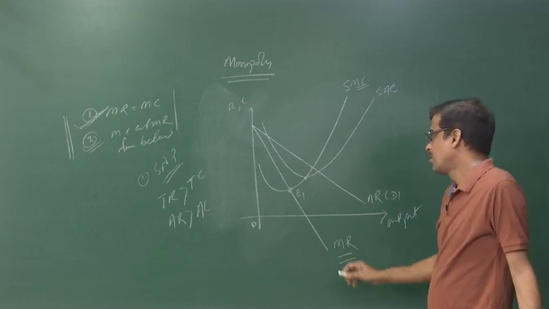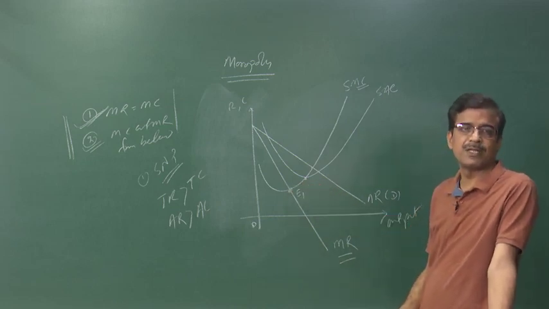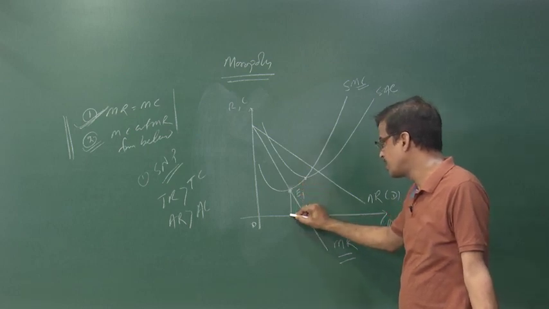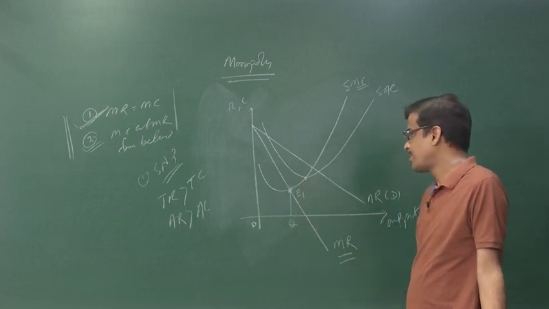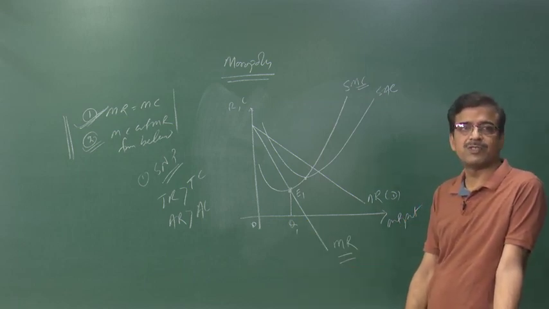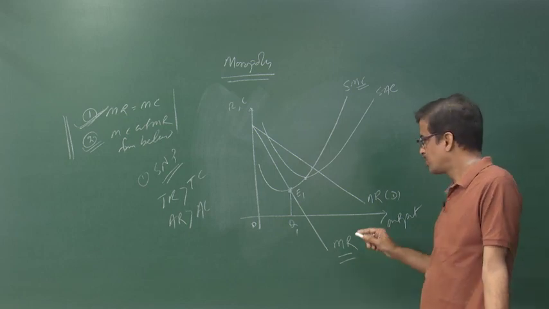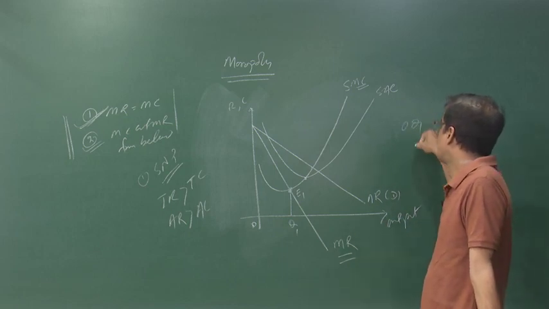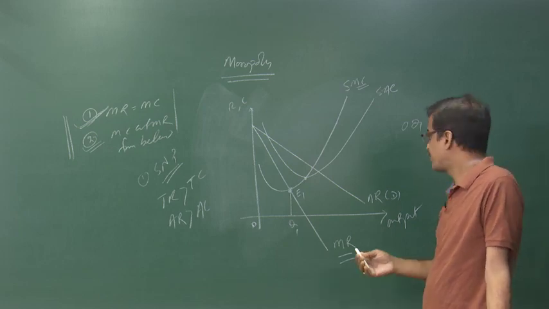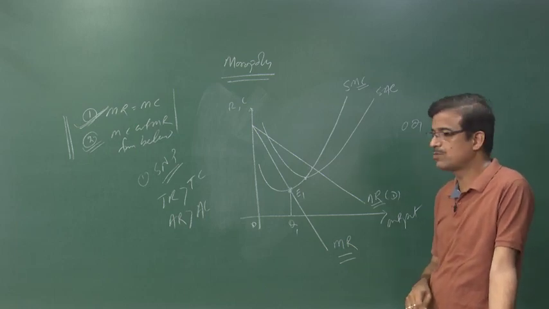Now, from that equilibrium point we have to drop a perpendicular to the output axis. While we drop a perpendicular to the output axis, we find the producer produces OQ1 amount of output. So, the output is OQ1, right, but what is the price? Now, price is represented by the demand curve, which is called the average revenue curve.